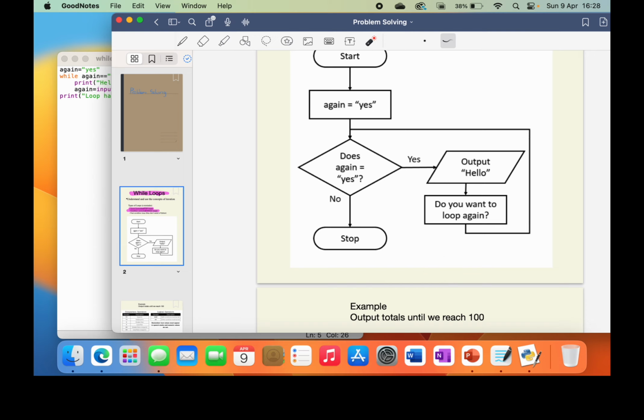We're going to add those two values together, and then once it gets to 100, it will stop. Now, it might not stop at exactly 100. It might be slightly above, depending on what we add to it. But once it hits 100 or above 100, it will stop and output the answer.